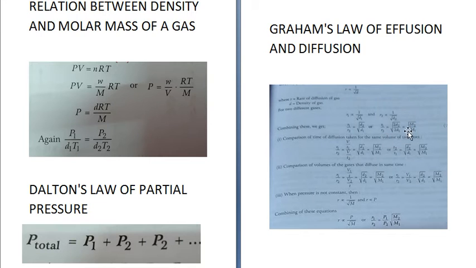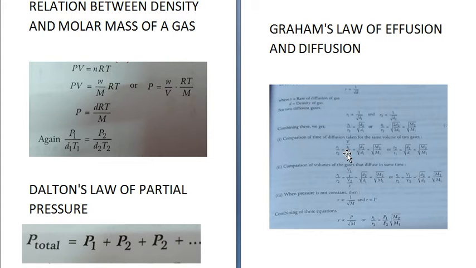So you can write here M2 upon M1. Now, comparison of time of diffusion taken for the same volume of two gases. If the volume is the same, then R1 upon R2 is equal to V upon T1 divided by V upon T2, because the volume of both the gases is the same.